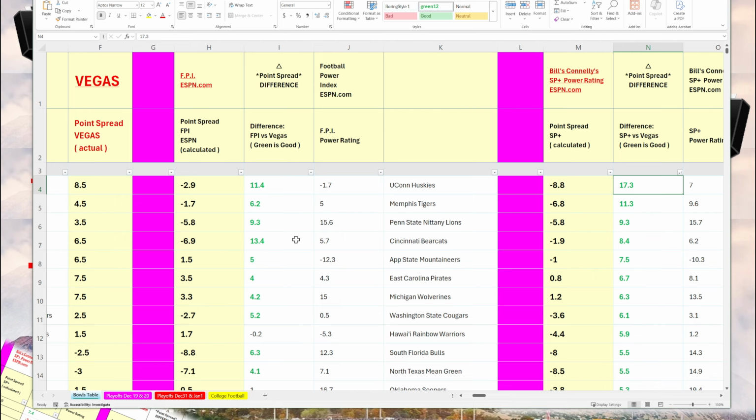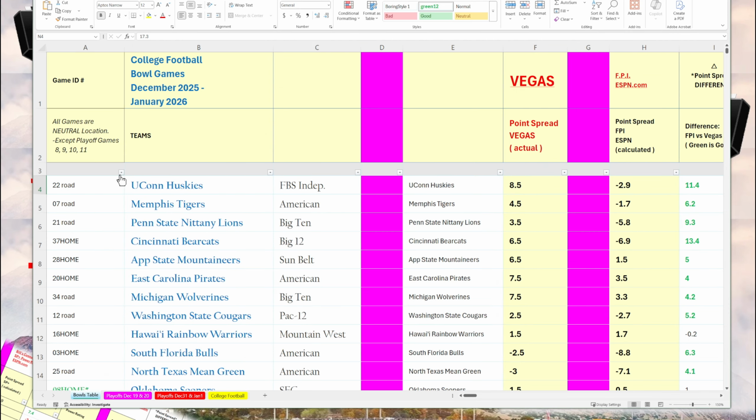Of course, you want to do your own individual analysis: look at the records, win-loss, against the spread, their recent performance. You've got to look at their injuries. Also, you want to look at if there are any coaching changes. Was the coach fired? Are they hiring new coaches? Is the coach leaving? Offensive coordinator, defensive coordinator. Opt-outs. Are the quarterbacks opting out? Are any other key players opting out, either because they're transferring or because they're preparing for the NFL? But statistically, this spreadsheet shows you where there are statistical potential opportunities. So again, going back to the first column, we're going to reset this table.